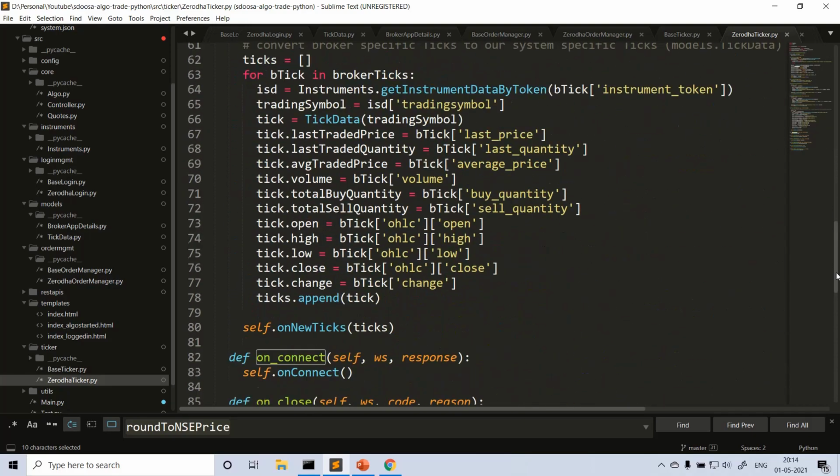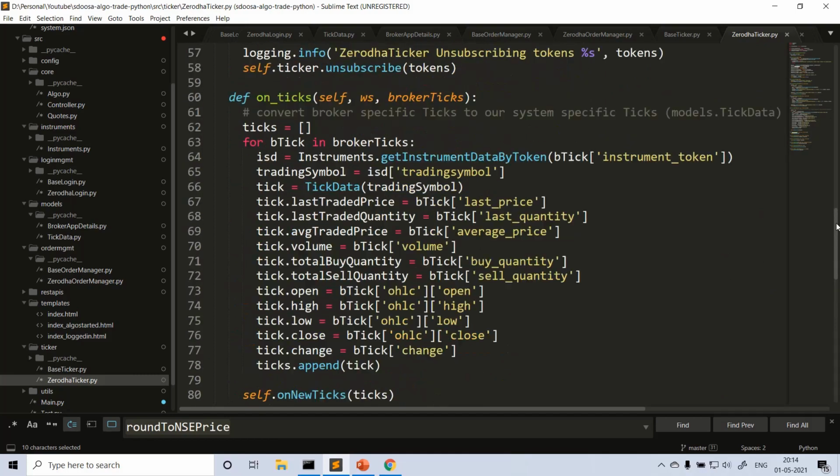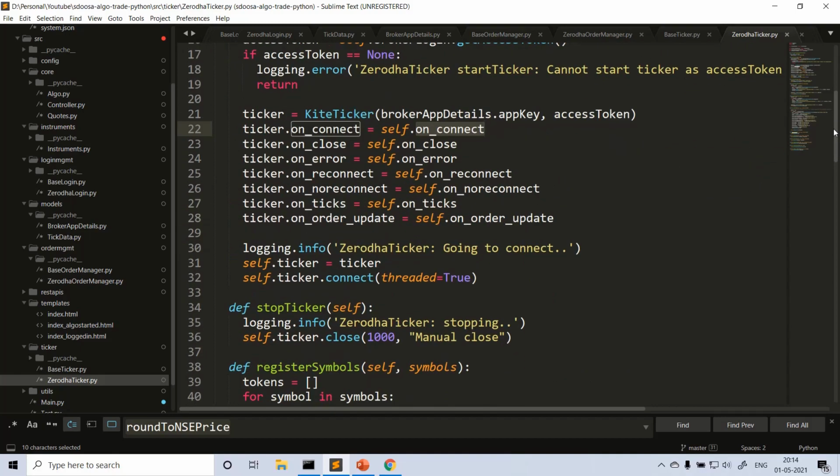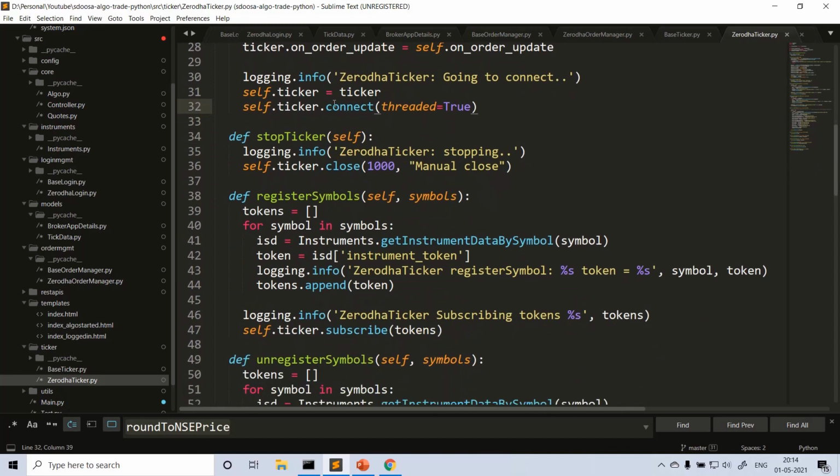So on connect, once it is connected, I'm passing to the superclass. There I'm just printing, I'm not doing anything here. So what are the things? One is start ticker here, I already explained this. Since this ticker has to run in a separate thread, that's why we pass threaded true, right? So there is a main application running, and whenever this start ticker is called from the application, we are running the ticker in a separate thread. Okay, so once the ticker is connected successfully, the on connect callback will be called, right?